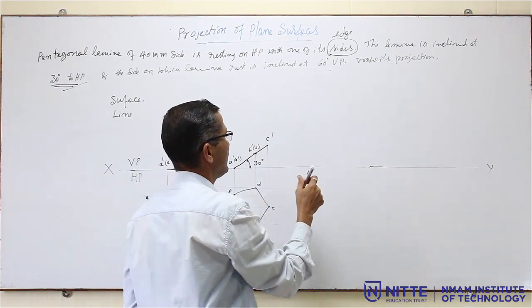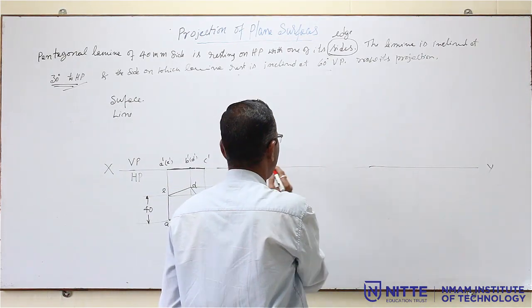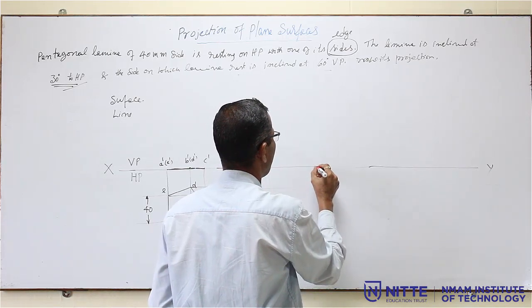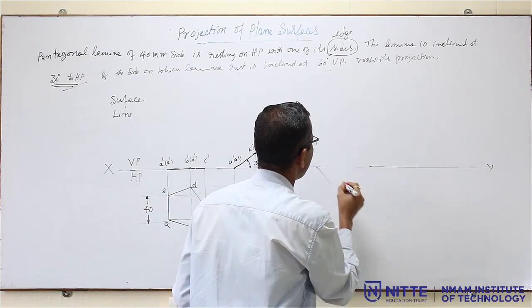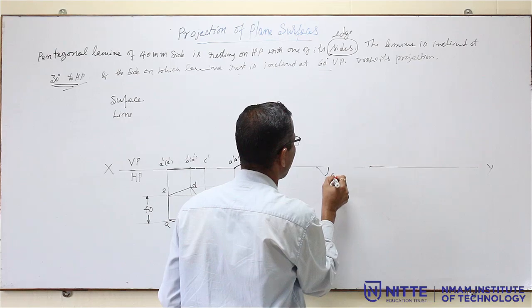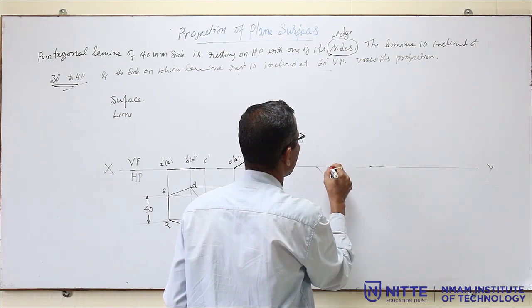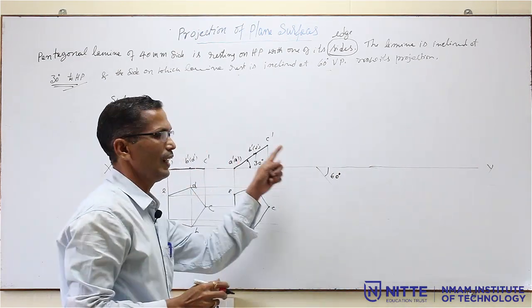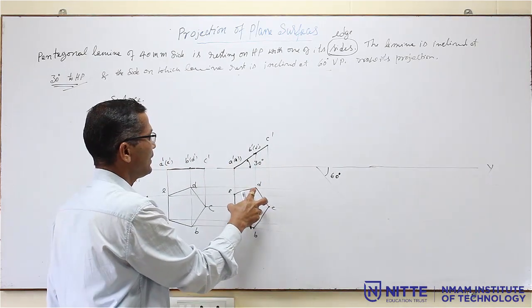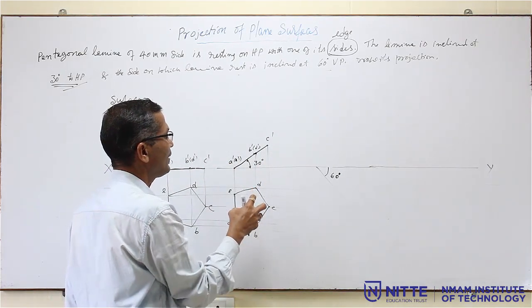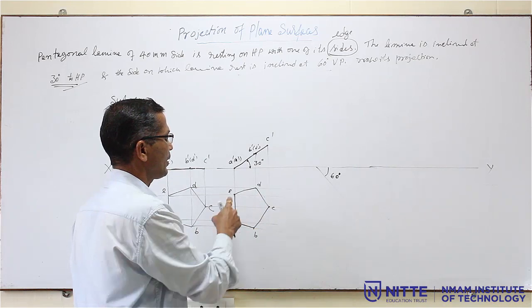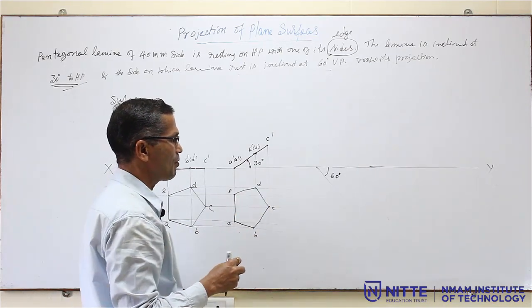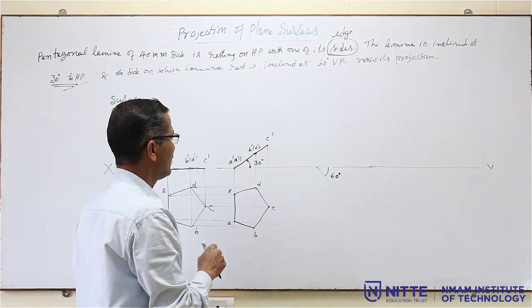to VP. That means you leave some gap and draw a light 60° line, a light line, then copy this pentagon from the second position. In the computer it will be very easy, there will be a copy command, but here you have to draw it manually.